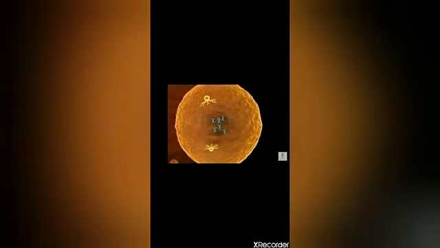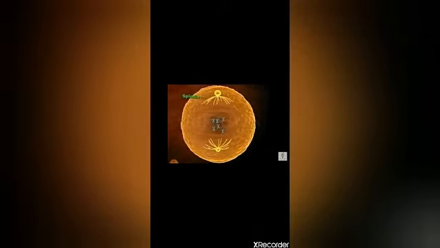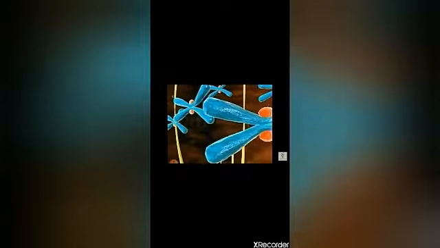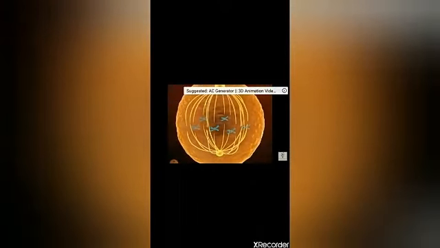Next stage is metaphase. During metaphase, the spindle fibers start to form between the two centrioles. Then all the chromosomes are arranged parallel on the equatorial plane of the cell, and they are connected with the centrioles by fibers known as spindle fibers. Next stage, anaphase.